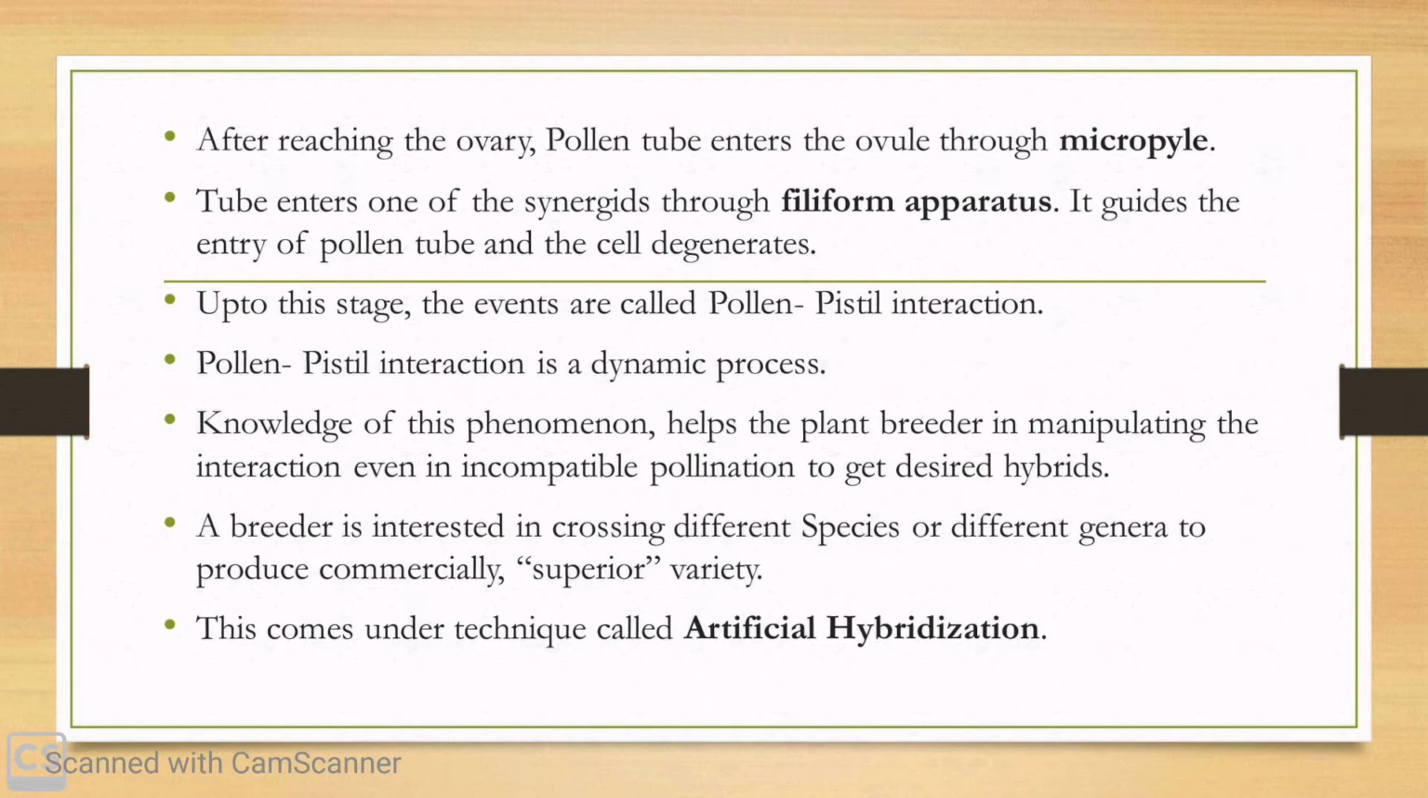Knowledge gained in this area, that is pollen pistil interaction, helps the plant breeder in manipulating the pollen pistil interactions even if the pollination is incompatible, in order to get desired hybrids. A plant breeder is always interested in crossing different species and often different genera to combine the desirable characters in order to produce commercially superior varieties. Often a plant breeder achieves this by a technique known as artificial hybridization. It is one of the major approaches of the crop improvement program.